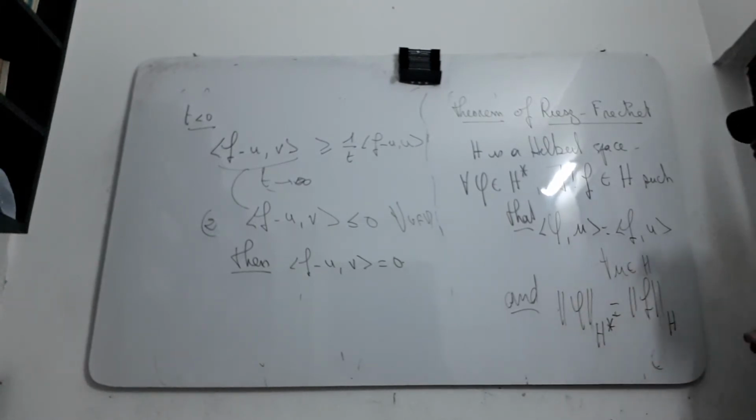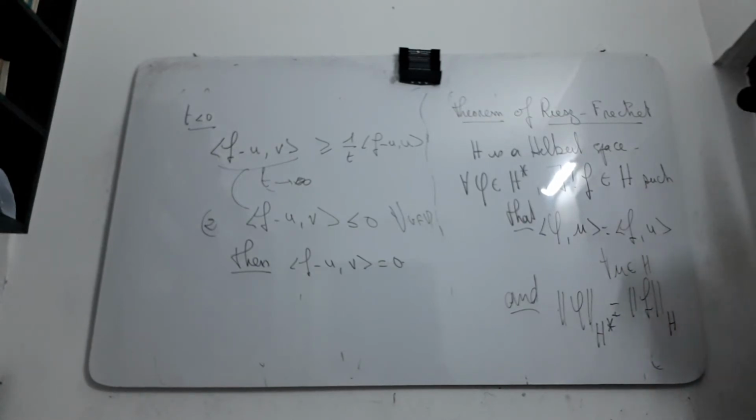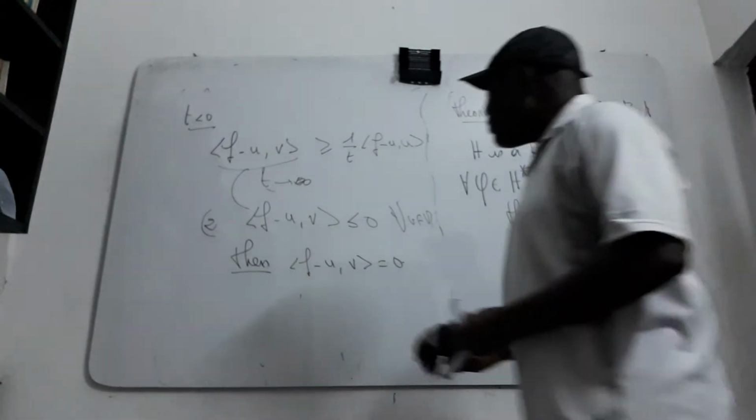So we prove that for all phi in the dual of H, there exists such an F satisfying this condition.